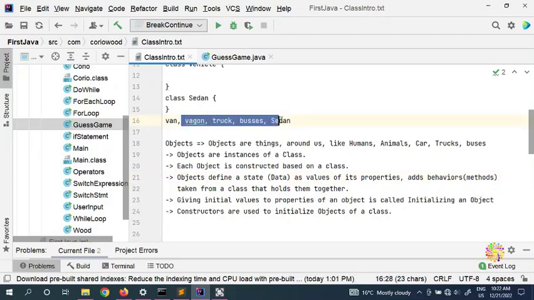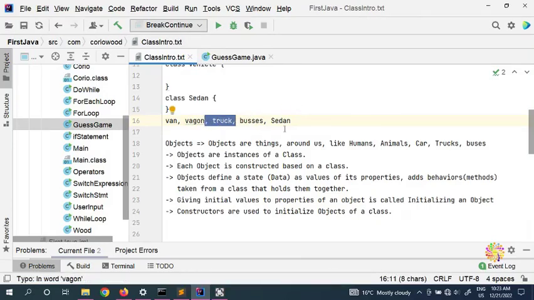So all of them have a state as values of its properties. All of these objects have a color. They have a registration number, they have a number of tires, and some of the trucks and buses have more tires. They have radiators, they have a lot of things that we can call properties. And behavior and methods, that means they have functions. If they take passengers, they can move, they can stop, they are all methods of these objects.